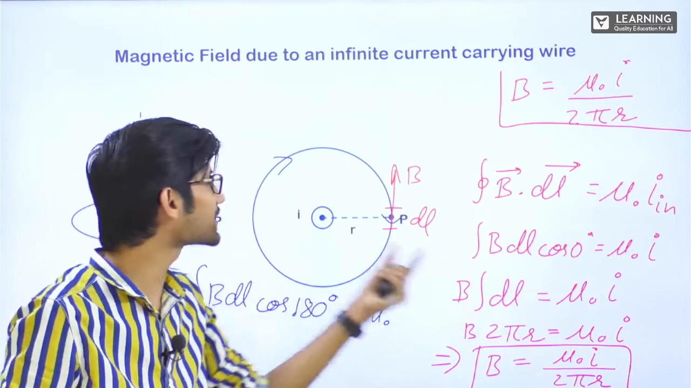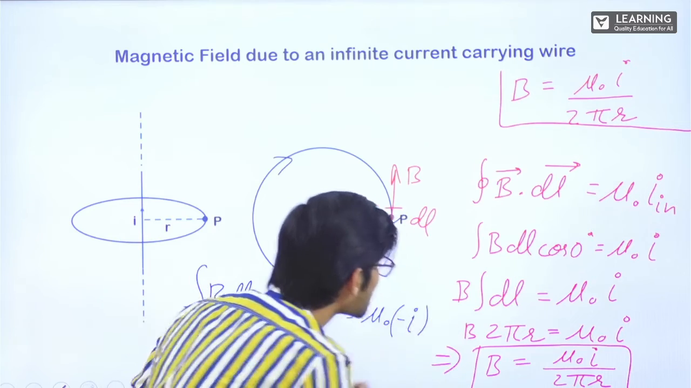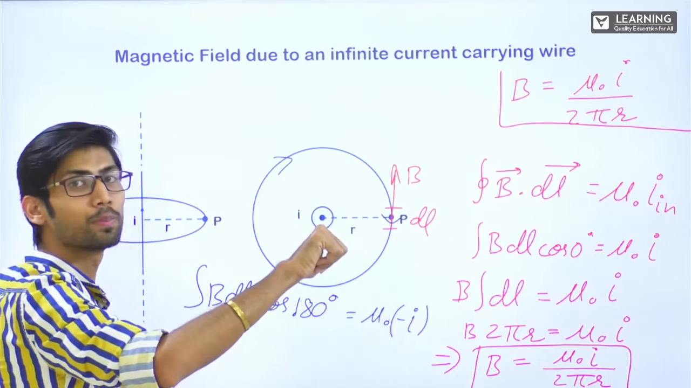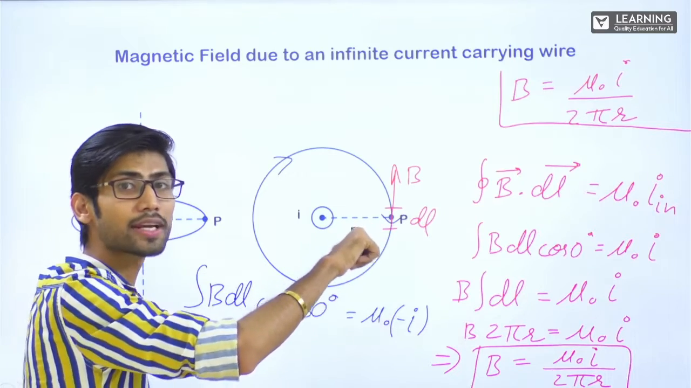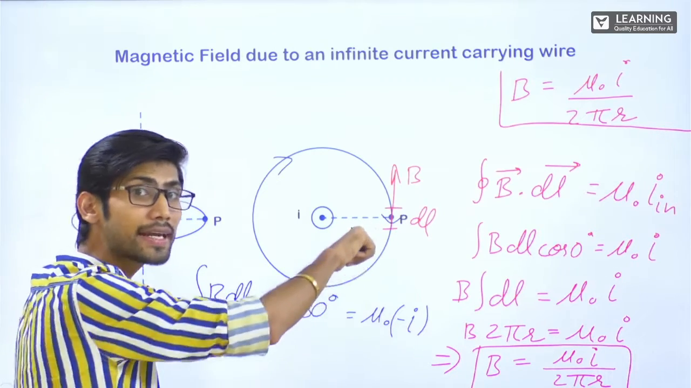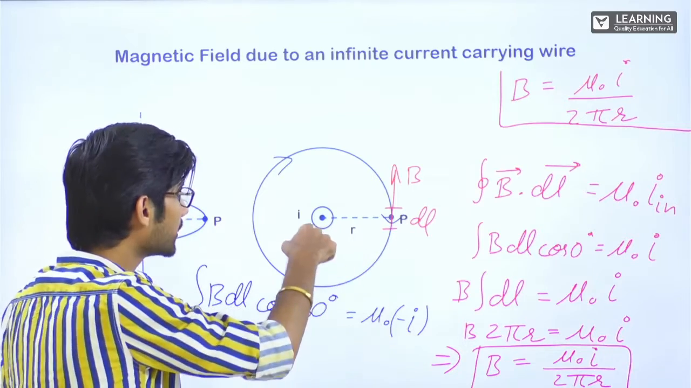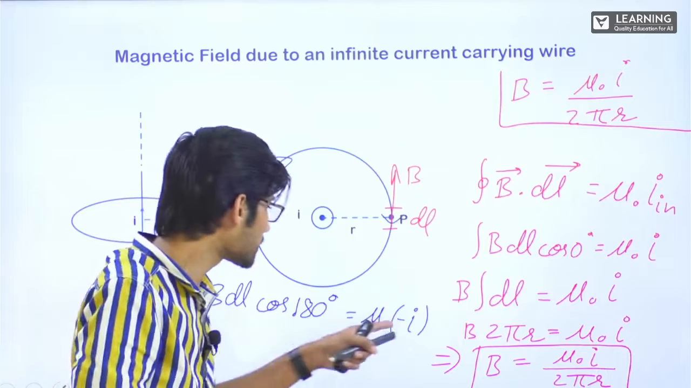How much will be I inside this time? Minus I. Why? I told curl the fingers in the direction of loop, then your thumb's direction will be taken as positive. This time thumb's direction is inside. That means inside I have to take positive. Whichever current goes inside should be positive. But here this current is coming outside. So this current has to be taken as negative. So this is minus I.